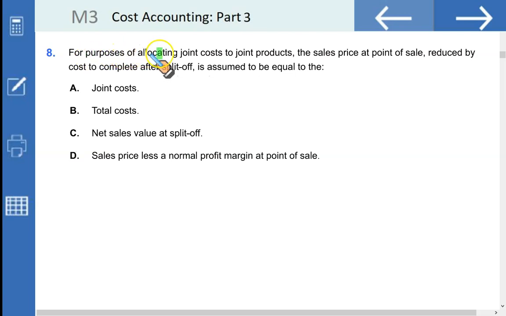For purposes of allocating joint cost to joint products, the sales price at point of sale reduced by cost to complete after split off is assumed to be equal to the net sales value at split off. We just did that a little while ago. C is the straightforward answer.